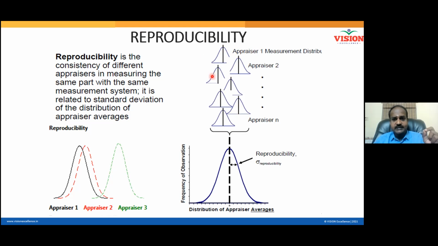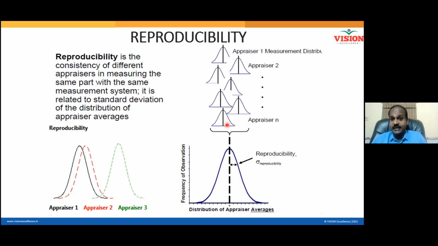Why do we have average? Because average will minimize the bias. Average will always minimize the bias, so average can make your readings accurate. Even after using average, you still see the averages are not at the same point. Some of them are on the right side, some on the left side. There is still an inconsistency. This inconsistency is called reproducibility error.